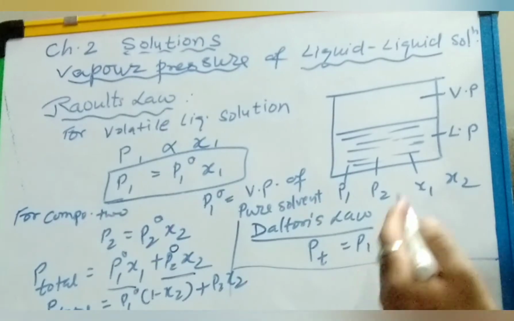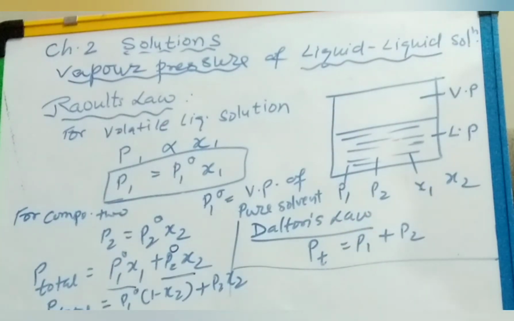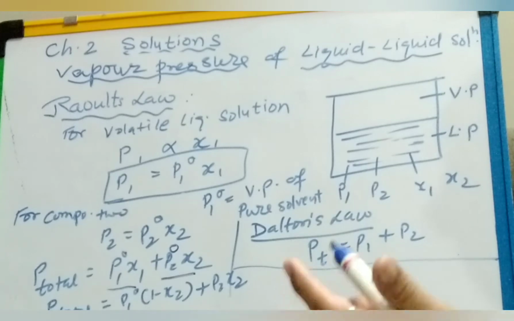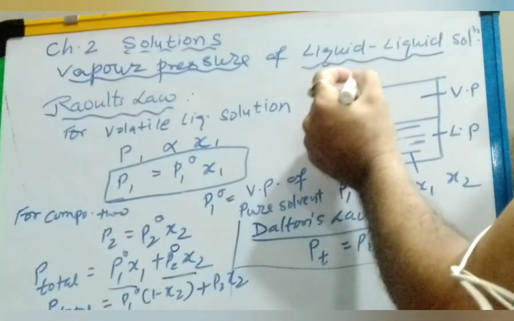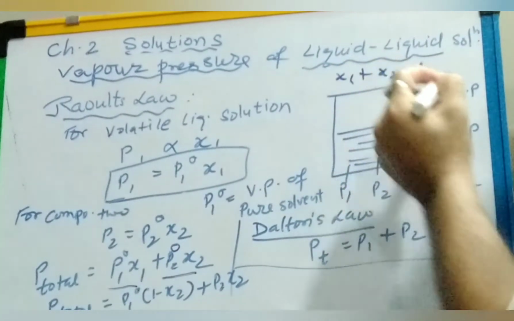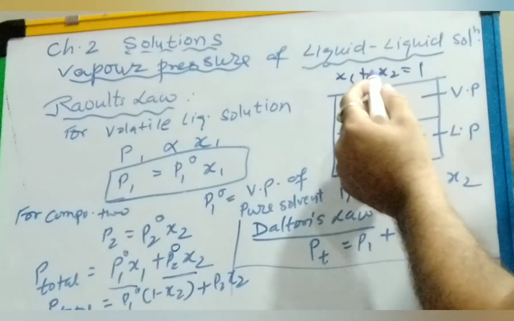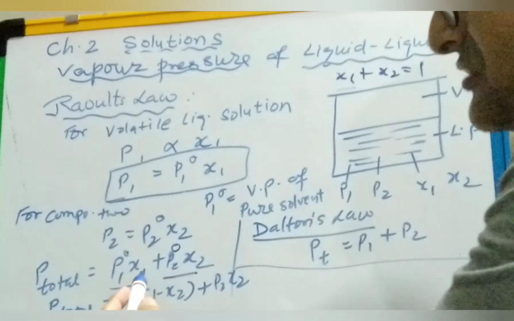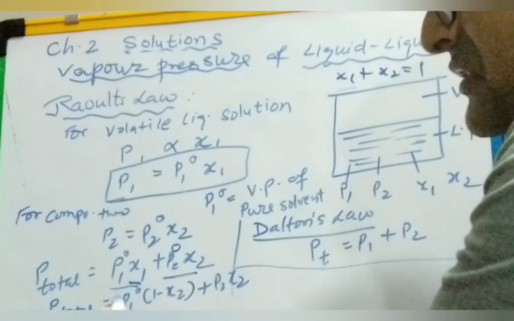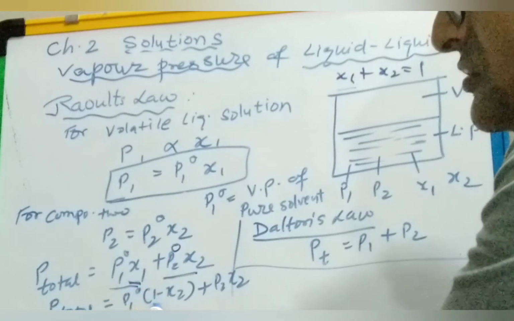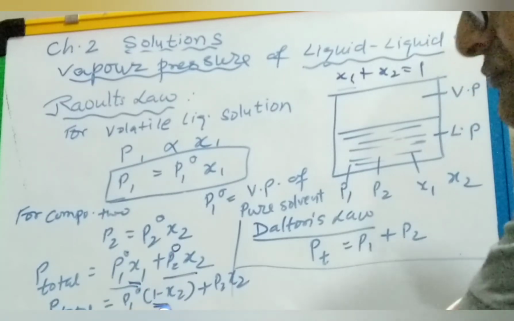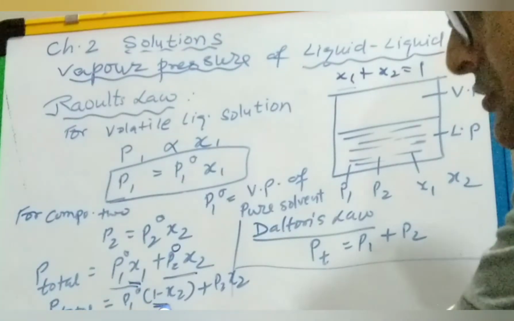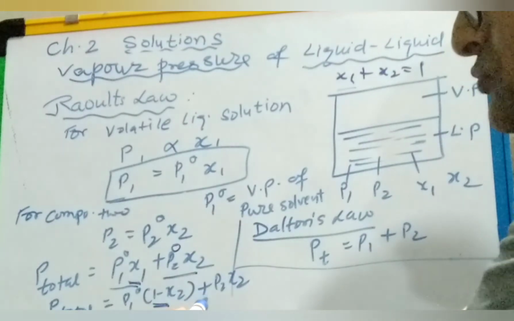Now what is mole fraction? You know the sum of the mole fractions is always 1, that is x1 plus x2, its value is 1. So we can write the value of x1 as 1 minus x2. Here we have substituted the value of x1, so instead of x1 we have written 1 minus x2, plus P2 naught x2.